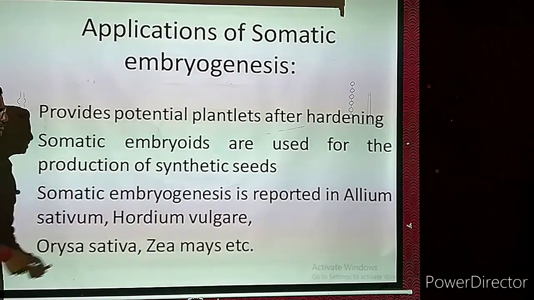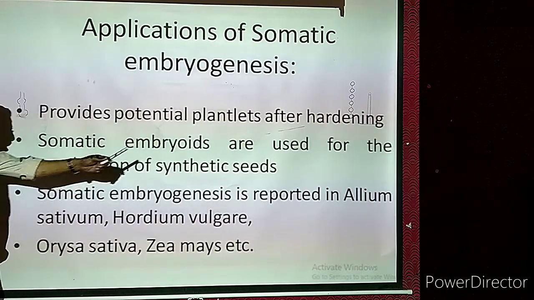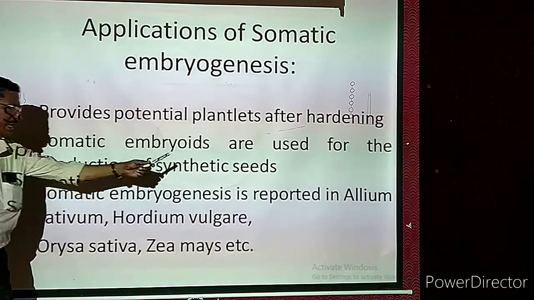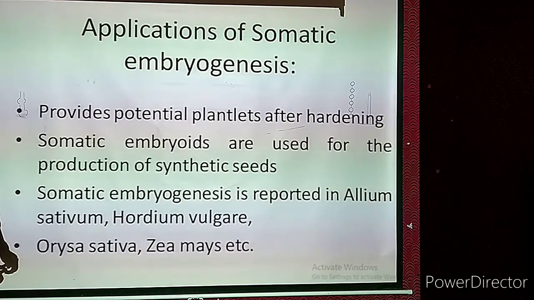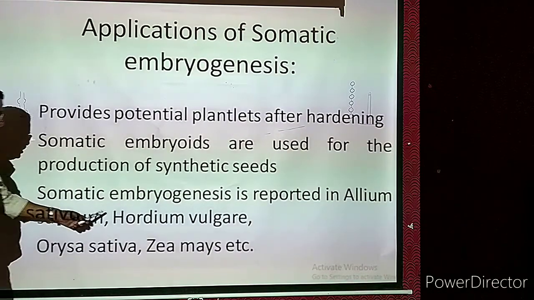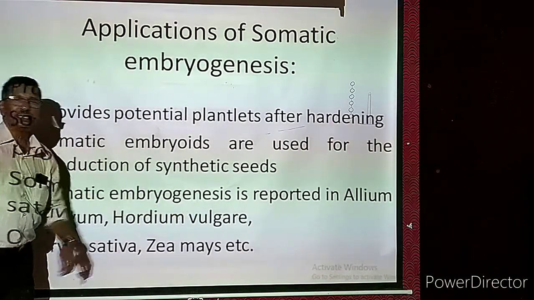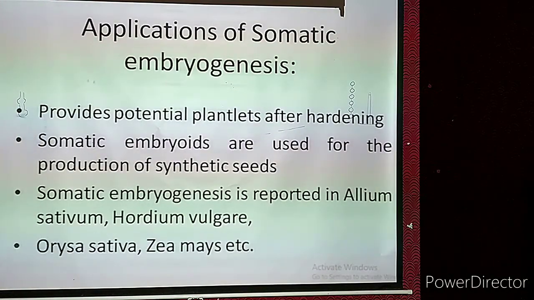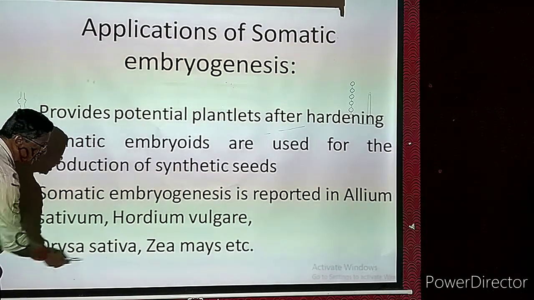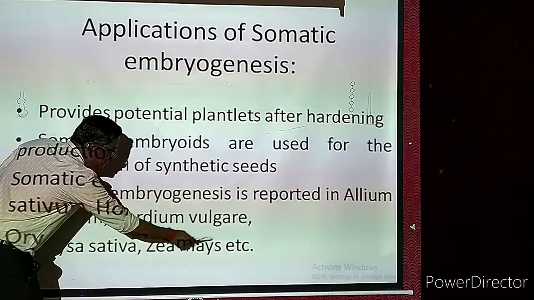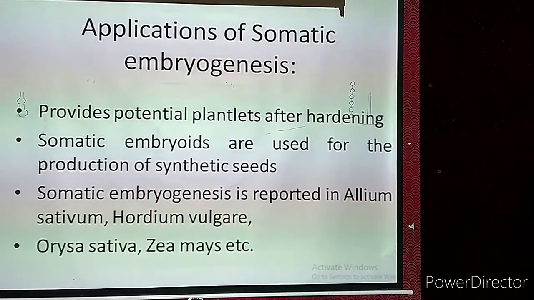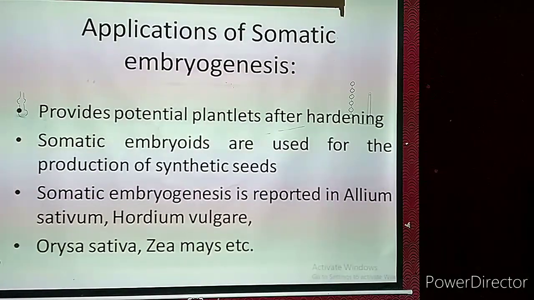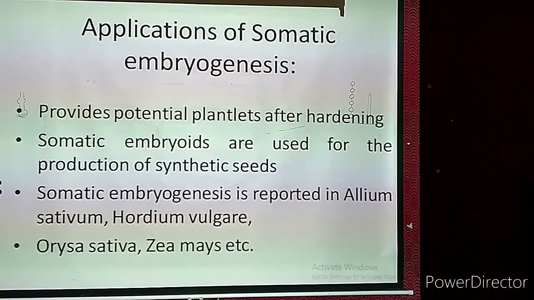Somatic embryogenesis is reported in Allium sativum, which is nothing but garlic. Then Hordeum vulgare is another type of plant which is not very common here. It is a medicinal plant. Now Oryza sativa, that is the rice plant, Zea mays, etc. From all these plants we can apply somatic embryogenesis, as a result of which we are getting a lot of products.